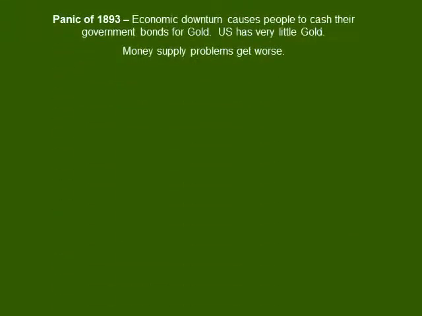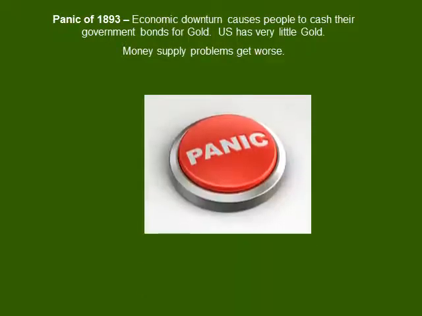So things really change for the populists after 1893, when there's a severe economic panic. The panic is a word that basically means that the economy is going into a nosedive, and people are losing jobs and businesses are going out of business. And when this happens, a lot of people try to put their money somewhere that it's safe.